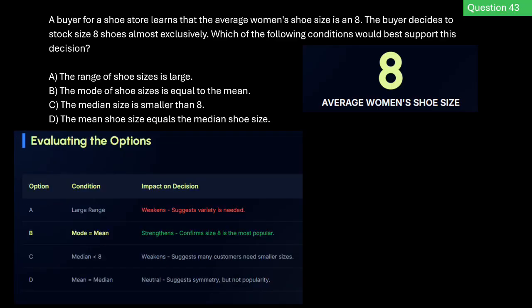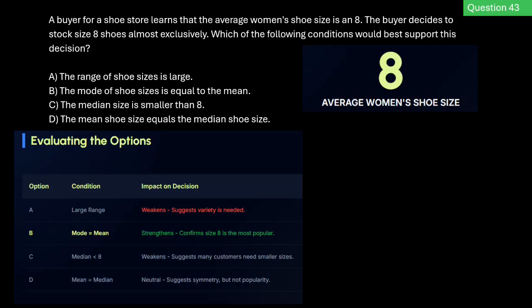So let's evaluate our options. Option A, large range, weakens the decision because it means you need more variety, not less. Option B, the median is less than 8, weakens it because it tells us over 50% of your customers actually need smaller sizes. Now, option D, mean is equal to median.